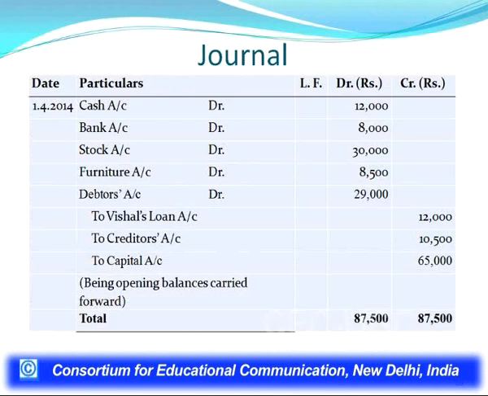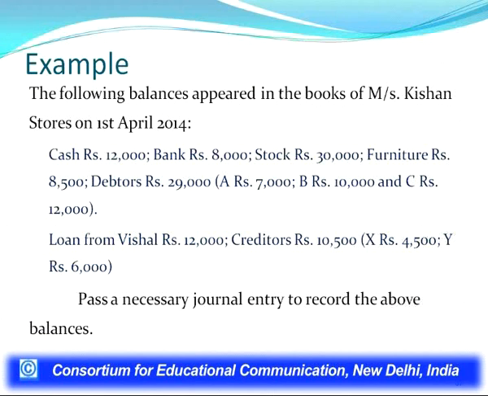When we see the entry, the creditors account shall be credited by 10,500, which we know is for the two creditors X and Y. So, in the creditors ledger, posting will be made in the account of Mr. X on the credit side by balance brought down rupees 4,500, and in Y's account on the credit side by balance brought down rupees 6,000. So, this is the way to make posting into the ledger from an opening entry.